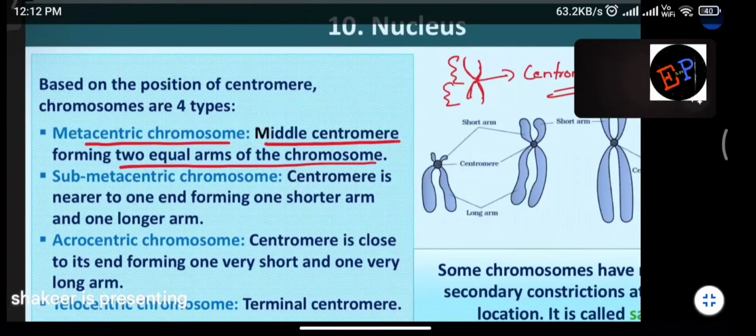chromosome. Submetacentric chromosome. Submetacentric means it is not exactly in the middle. One arm is slightly bigger, one arm is slightly smaller. Then it is called submetacentric. Acrocentric chromosome means what? One arm is very small, one arm is very big.